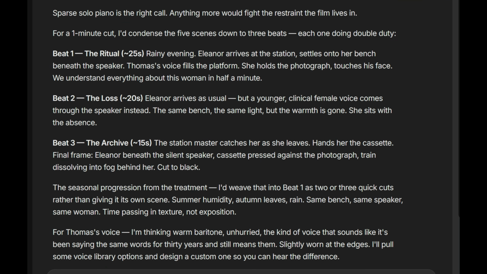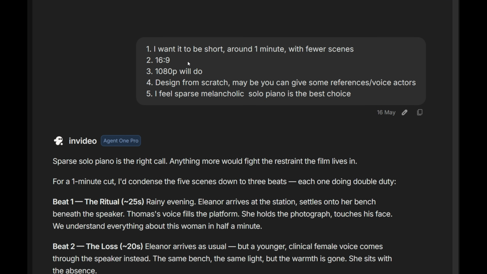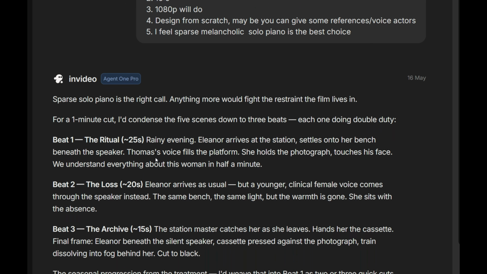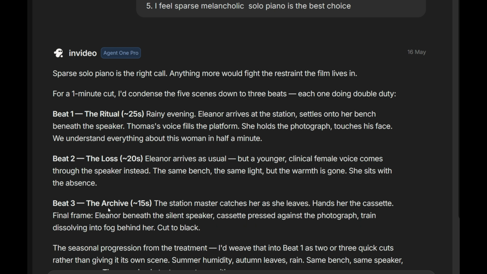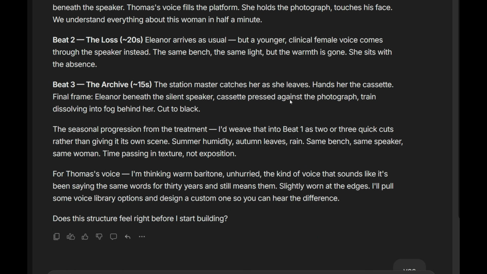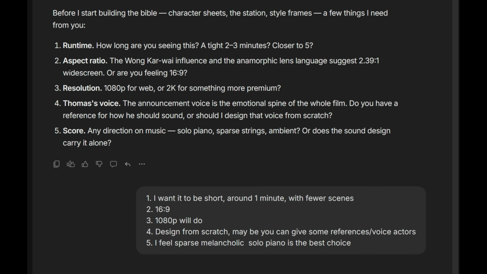It initially suggested a 5-scene structure based on the treatment. But after I mentioned that the final film would only be around 1 minute long, Agent 1 reworked the narrative into 3 cinematic beats: the ritual, the loss, and the archive, while finding ways to preserve the emotional arc of the story. It also suggested weaving the seasonal progression into the first beat rather than dedicating a separate scene to it. Beyond the story structure, it asked filmmaker-focused questions about aspect ratio, runtime, music, and voice design before moving forward.